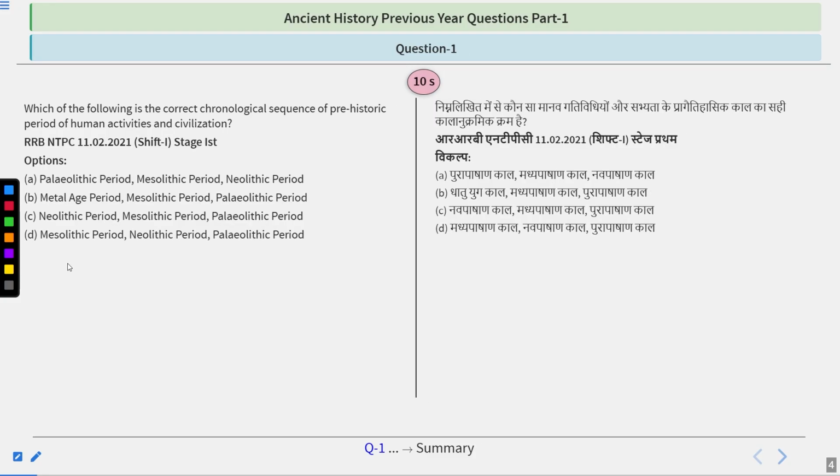So the first question is particularly coming from the Stone Age, and let me read out the question for you, and then you have 10 seconds so you can think about it. Which of the following is the correct chronological sequence of prehistoric period of human activities and civilization? The options are like this: Paleolithic period, Mesolithic period, Neolithic period; then Metal Age period, Mesolithic period, Paleolithic period; Neolithic, Mesolithic, Paleolithic period; Mesolithic, Neolithic, or Paleolithic period. So you have 10 seconds. Just think about this one.